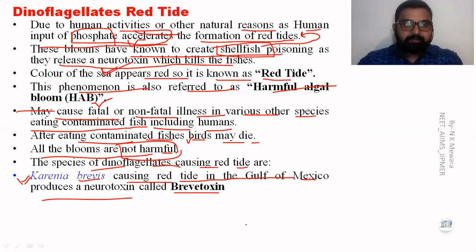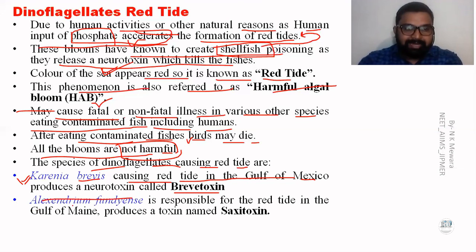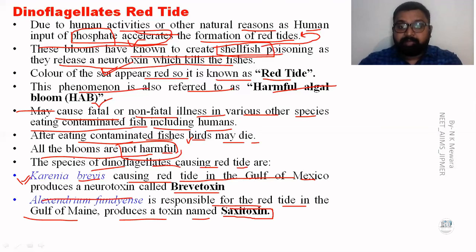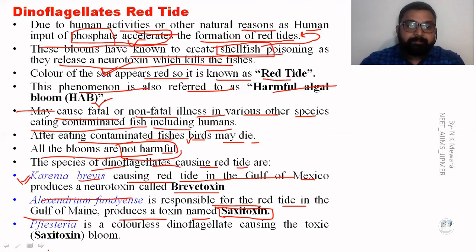Okay, now next is Alexandrium fundyense, which is responsible for the red tide in the Gulf of Maine and produces the toxin known as saxitoxin. Very, very, very important, asked multiple times in NEET and AIIMS. Next, Pyrodinium bahamense is a colorless dinoflagellate that causes toxic blooms, whose toxin is also known as saxitoxin.